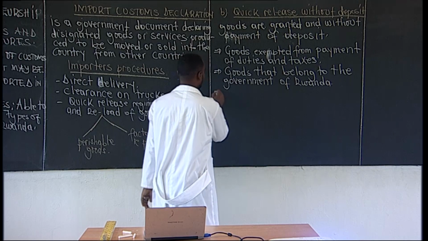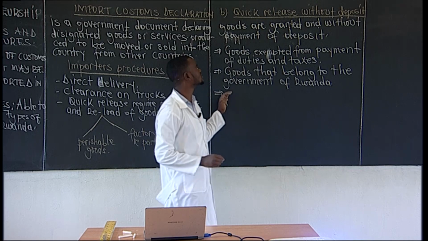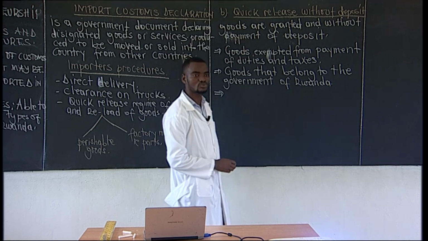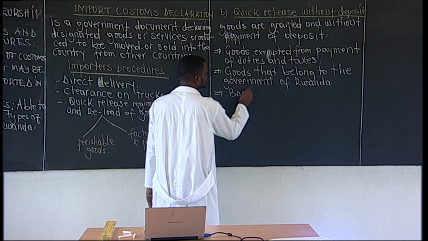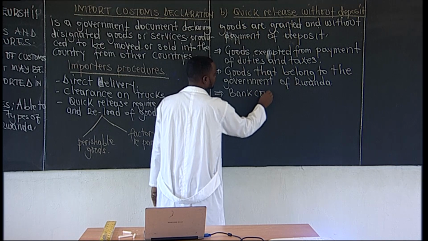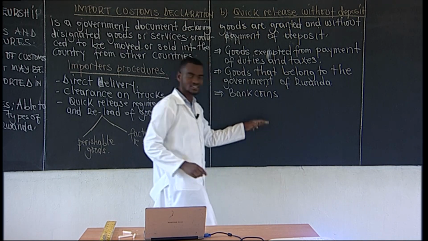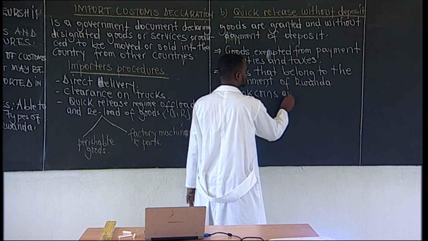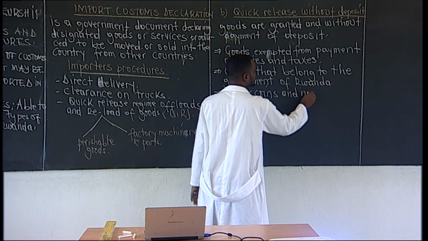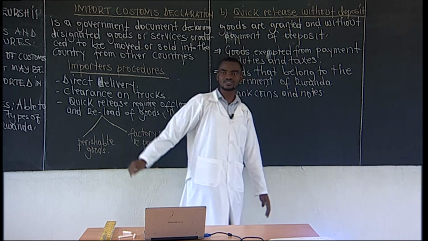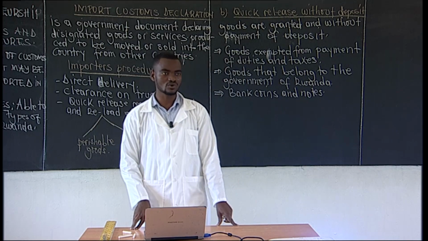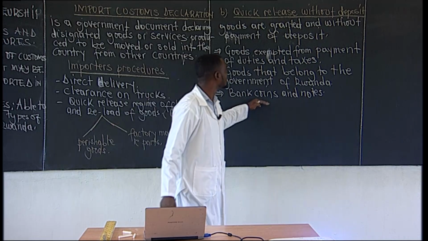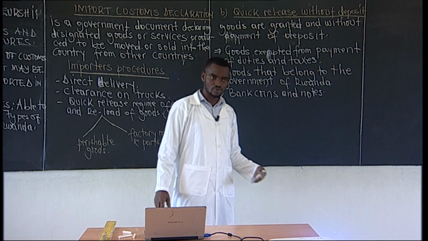We have also another example of goods which are in quick release without deposit: the bank coins and notes. These bank coins and notes are also classified in quick release without deposits.